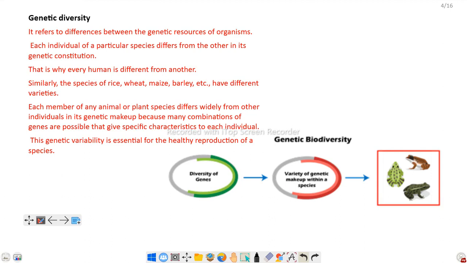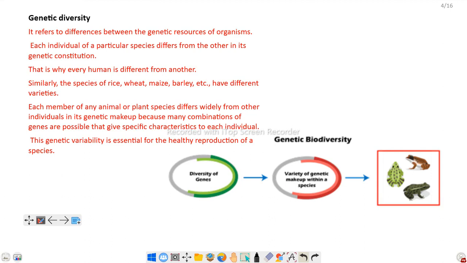In your surroundings, you may find, considering phenotypic appearance, some are fair, more fair, some are less fair, some are darker. Even in height, some are tall, some are short. In case of hairstyle, some have straight hair, some have curly hair, etc.